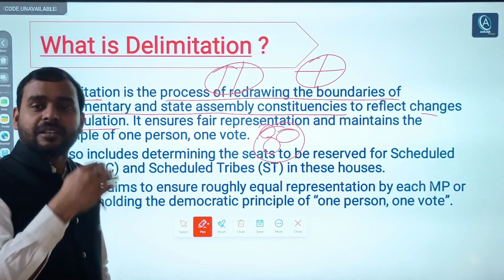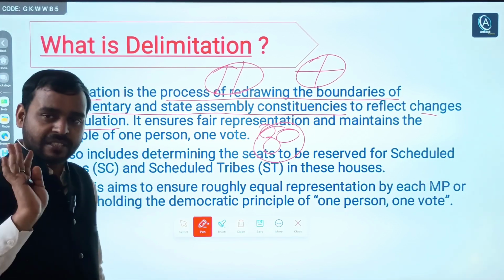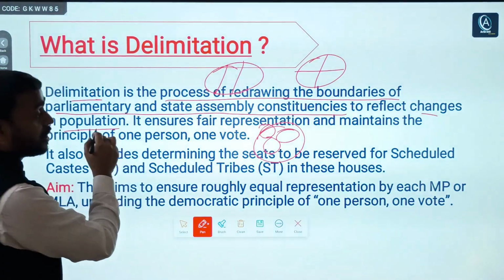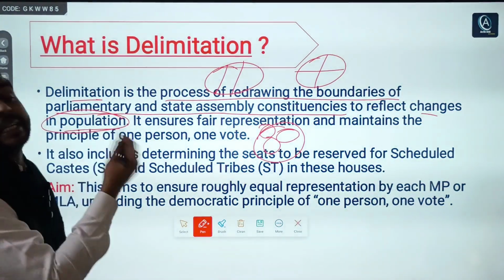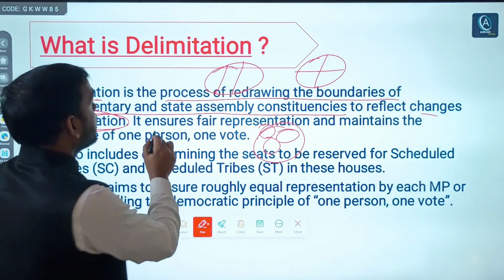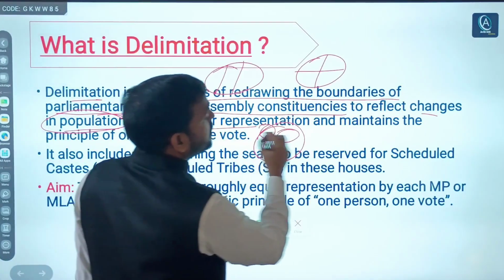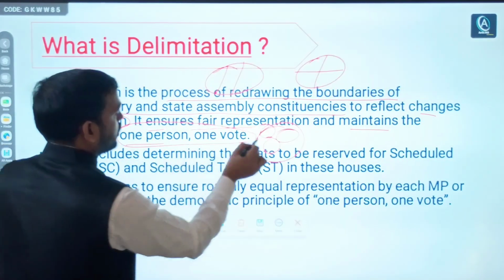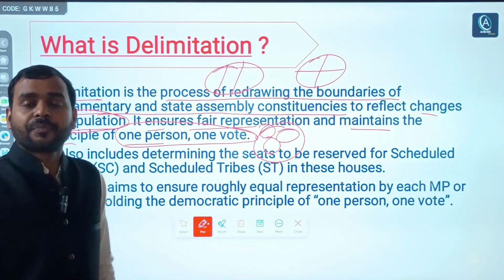After every decade, the population has increased, except 1 or 2 exceptions, right? So population is the reason for delimitation, right? Again, it ensures fair representation and maintains the principle of one person one vote, right?